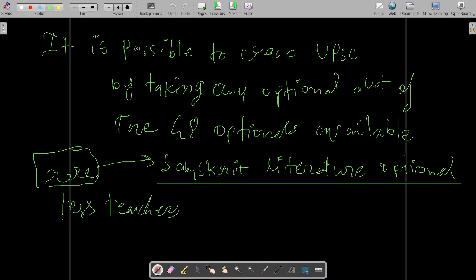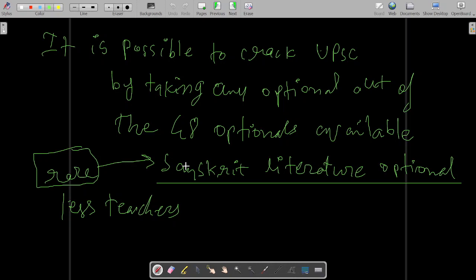So hopefully this satisfies your curiosity about how to take an optional. Only three conditions are there. Condition number one, you must have interest in that optional. Condition number two, you must be good at it, you must be expert at it. The third condition is that teachers must be available for that optional.